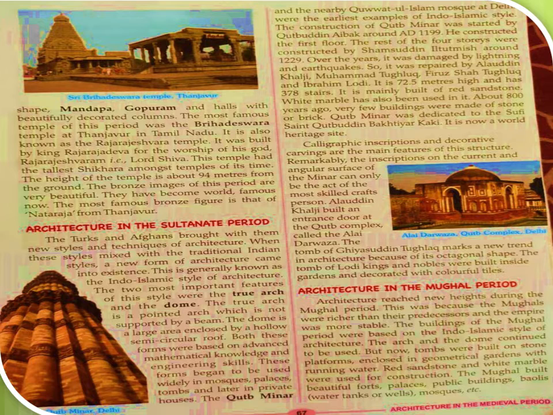If you see the tomb of Ghiyasuddin Tughlaq, it has an octagonal shape, and it was a new trend in the architecture field. Also, the tombs of Lodi kings and nobles were built inside gardens and decorated with colorful tiles. So, this was the architecture in the Sultanate period.